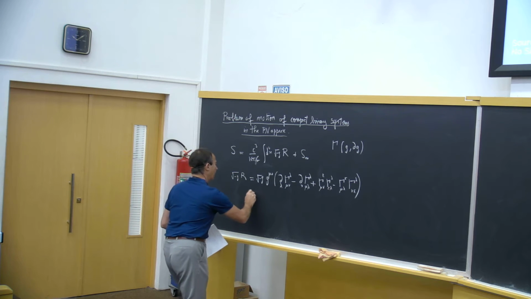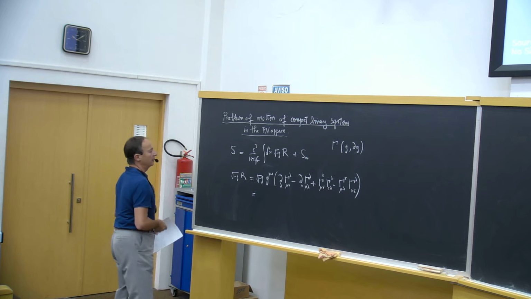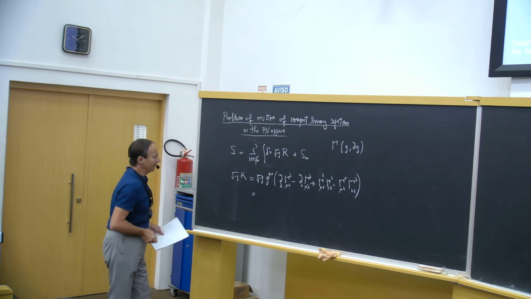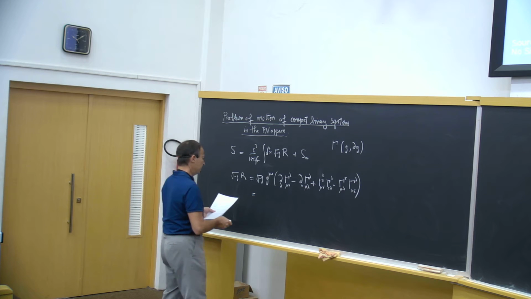So you rewrite that by integrating by parts, and you can ignore the total derivative when varying the action.